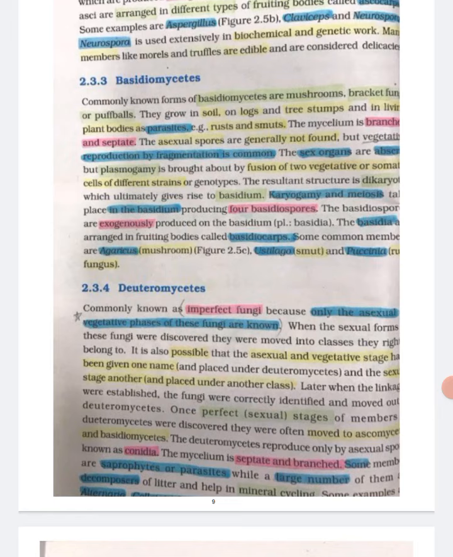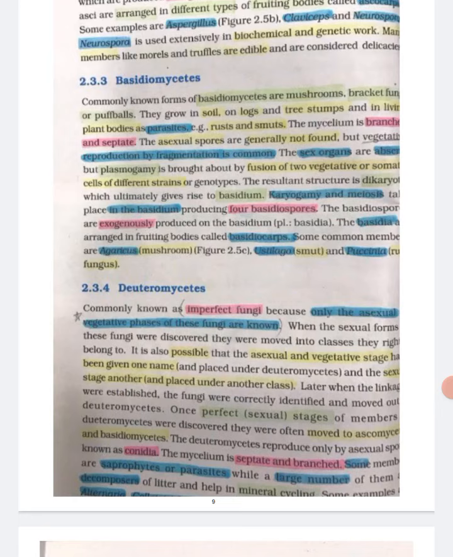2.3.3 Basidiomycetes. Commonly known forms of basidiomycetes are mushroom, bracket fungi or puffballs. They grow in soil, on logs and tree stumps and in living plant bodies as parasites, example rust and smuts. The mycelium is branched and septate. The asexual spores are generally not found, but vegetative reproduction by fragmentation is common. The sex organs are absent, but plasmogamy is brought about by fusion of two vegetative or somatic cells of different strains or genotypes. The resultant structure is dikaryotic, which ultimately gives rise to basidium.